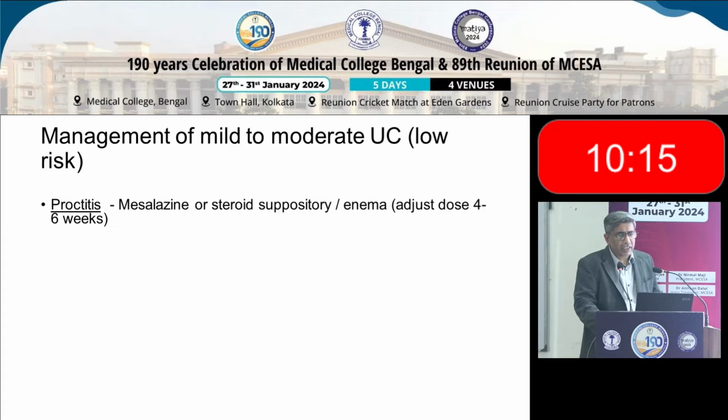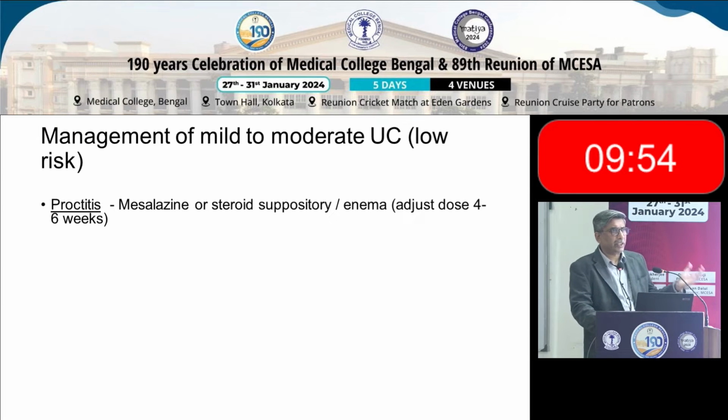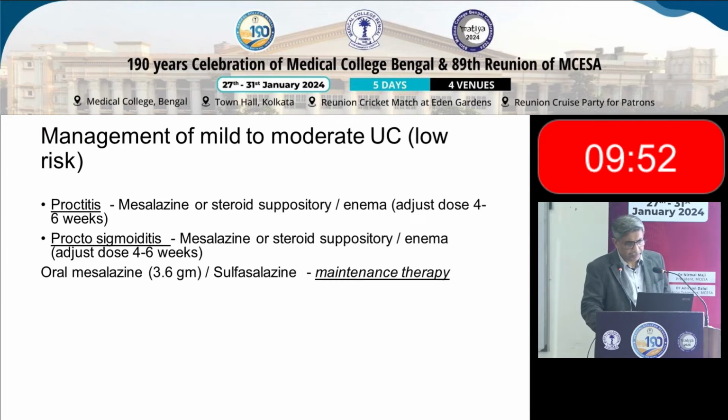So what about mild and moderate UC? I've divided it into different parts. First is proctitis. For the students, proctitis is inflammation only of the rectum. And for that, simple treatment like mesalazine or steroid suppository or enema might be useful. And you often need to give it for 4 to 6 weeks. You might start with a lower dose and then you increase the dose.